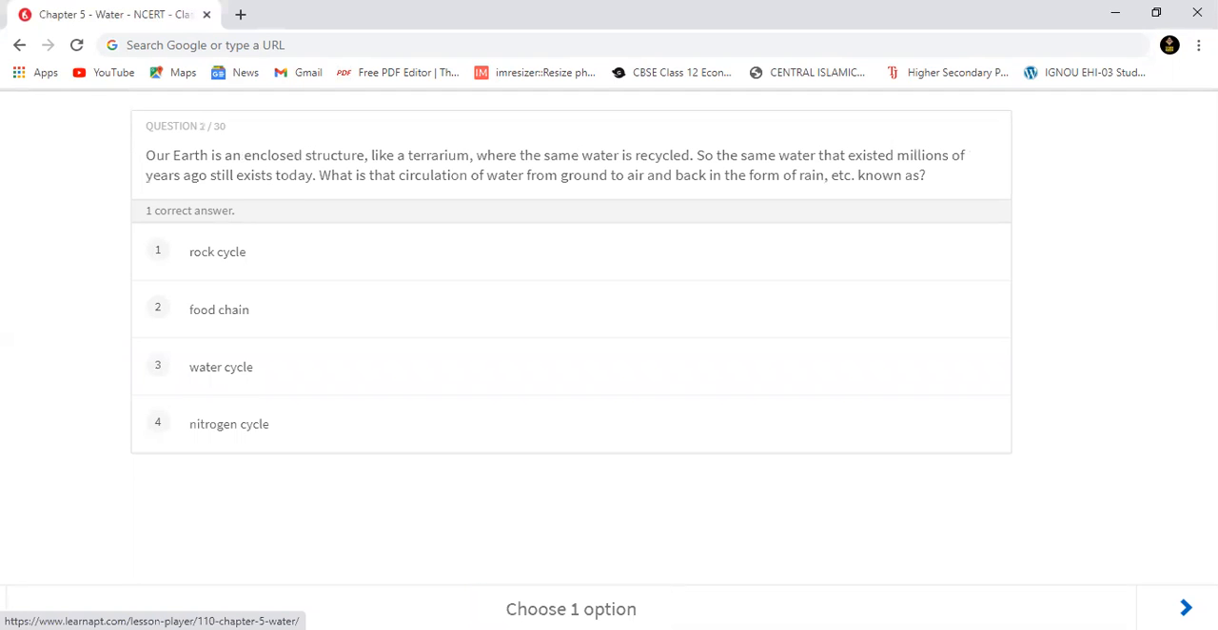Now, question number 2. Our Earth is an enclosed structure like a terrarium where the same water is recycled. So, the same water that existed millions of years ago still exists today. What is that circulation of water from ground to air and back in the form of rain, etc., means precipitation, known as